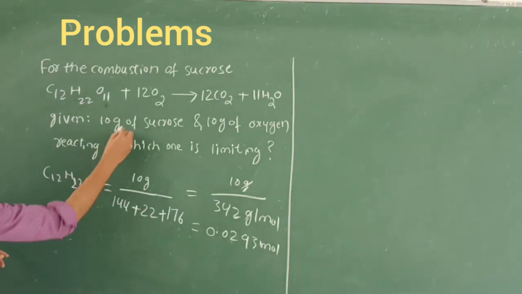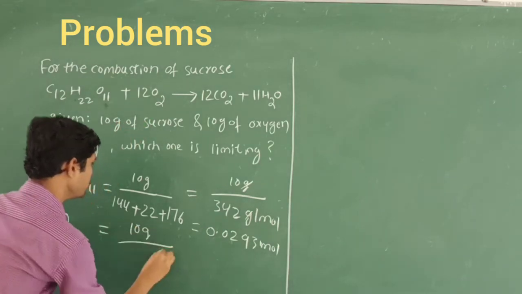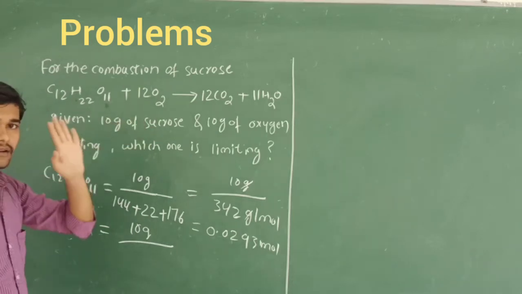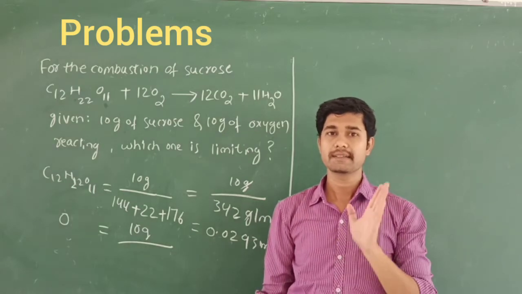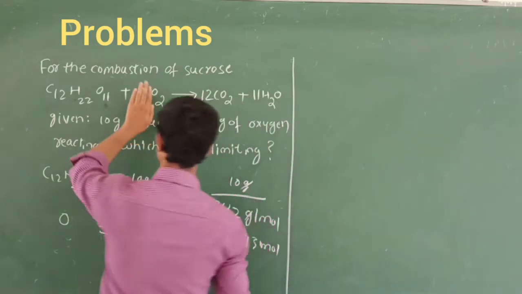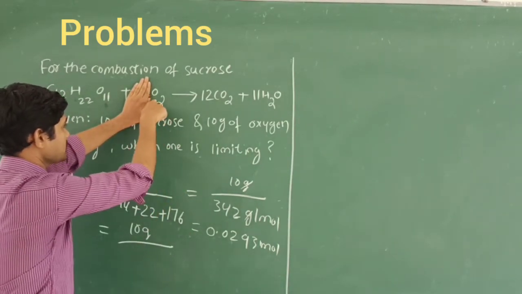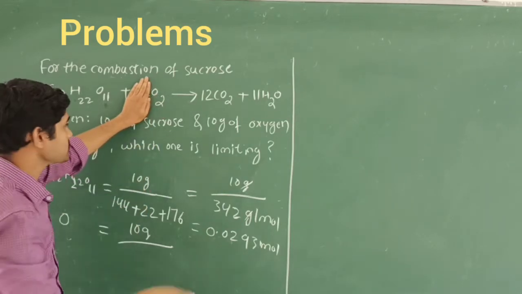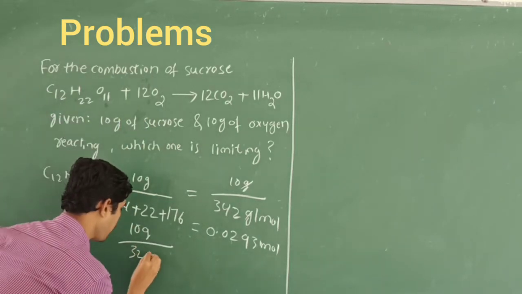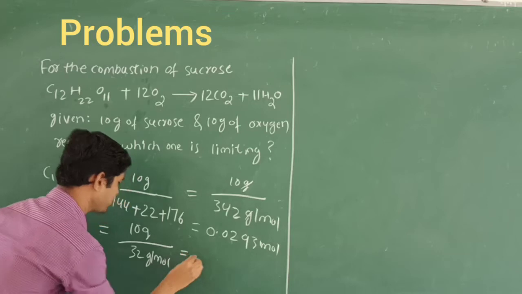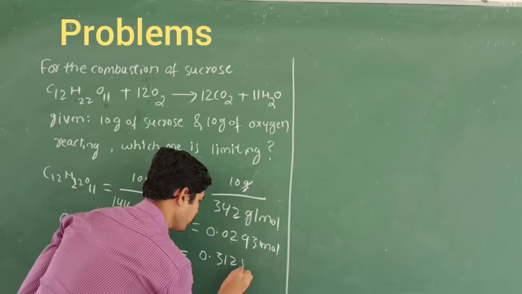So what is remaining? We are going to find the oxygen. Oxygen has been given as 10 gram, which should be divided by its molar mass. The atomic mass of oxygen is 16, but here you should not look at the coefficient, only at the oxygen itself. 10 gram of oxygen divided by its molecular mass; each oxygen atom contains 16, so O2 is 32 gram per mole. After this calculation, we get around 0.3125 mole.